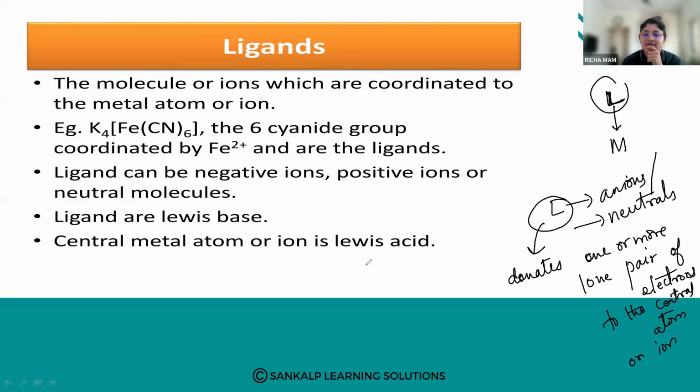The ligand should give electrons to the metal so that the coordination bond is possible, because only because of this coordination bond are the ligand and metal bound. So this is a donor atom. It donates one or more lone pairs of electrons to the central atom or ion. Is it clear?